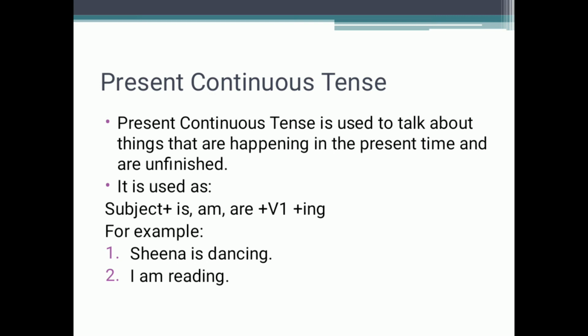The present continuous tense is used to tell about the things that are happening in the present and they are unfinished. Unfinished here means they have not been completed yet. I am teaching you right now and I have not finished the teaching. My teaching is still going on. I am teaching about the topic and the topic is not finished yet. So that is why this is a present continuous tense.